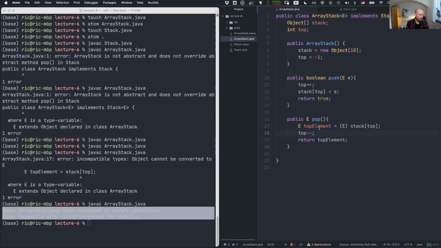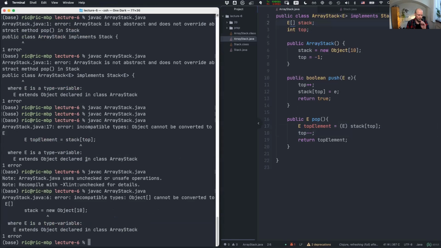And Elias, I don't think Java lets you create that, which is the kind of problem. Let me actually try that for the sake of argument. Okay, incompatible types.